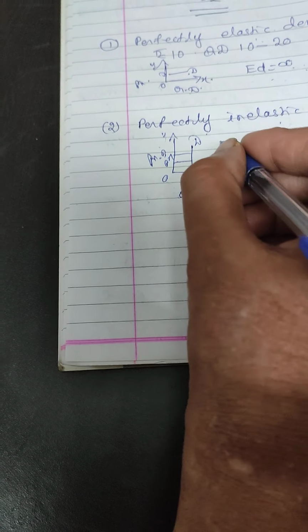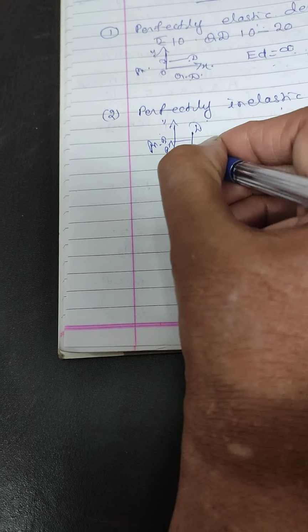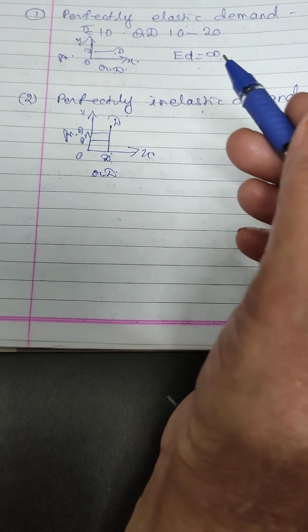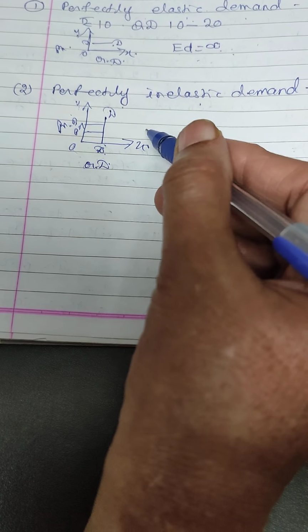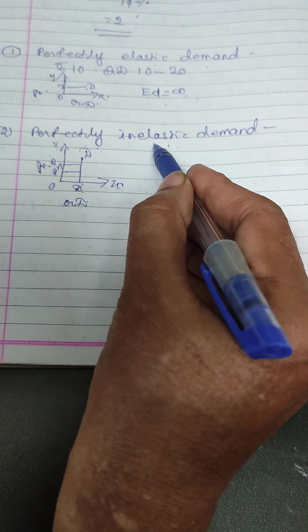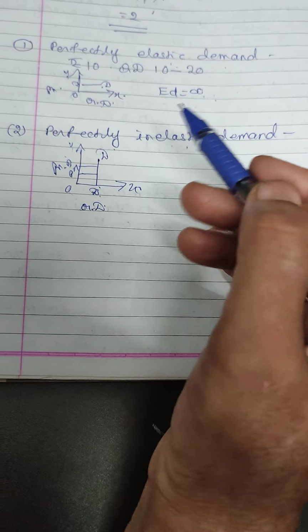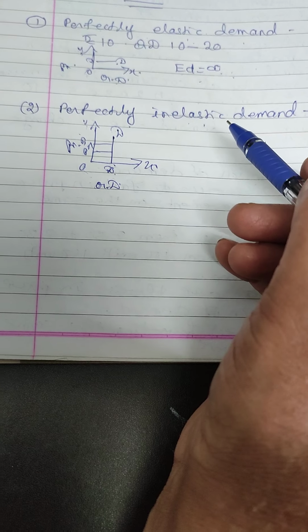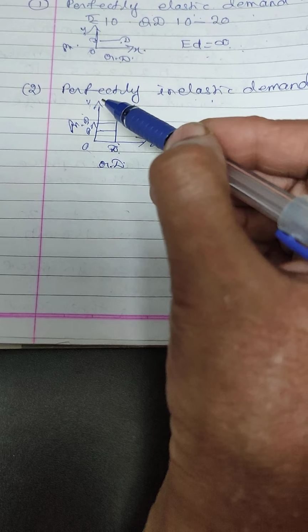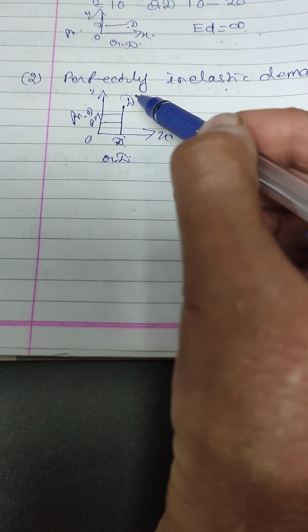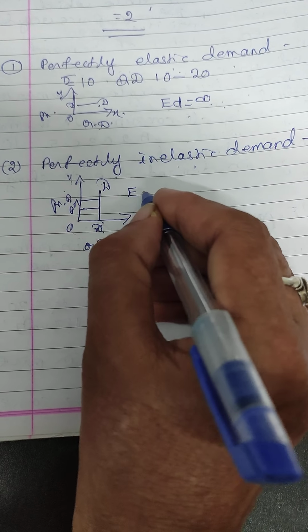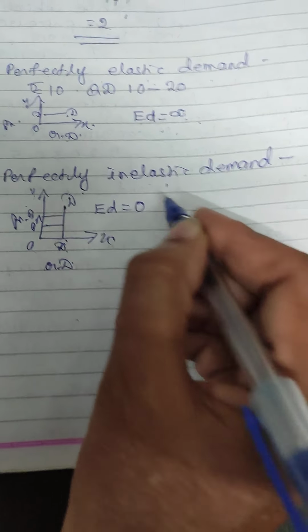In this case, the demand curve is a straight line parallel to which axis? The y-axis. Name the type of elasticity of demand where the demand curve is a straight line parallel to the y-axis. Then you are right, perfectly inelastic demand. In case of salt or life-saving drugs, the type of elasticity of demand is perfectly inelastic. So in this case, ED is equal to 0.